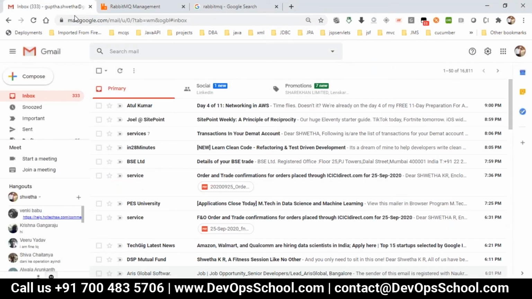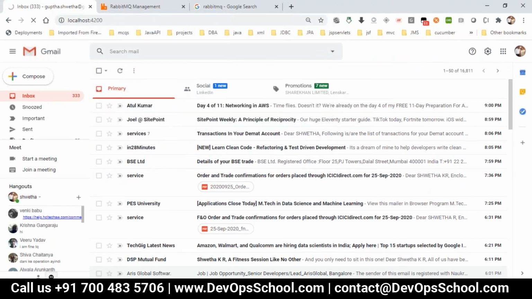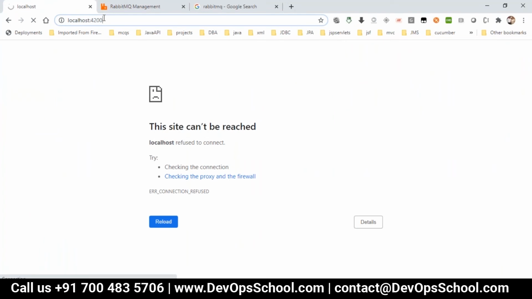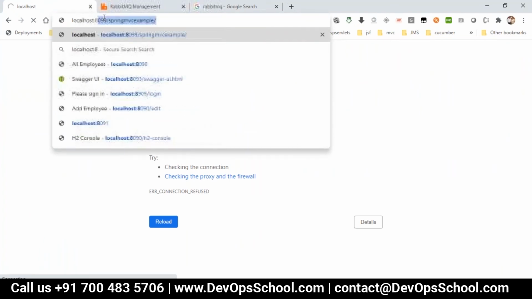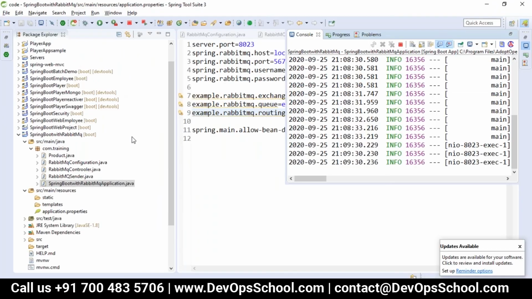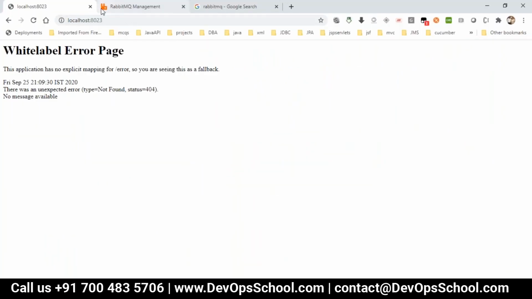My application port number is 8023, which I'm calling with my controller where to send the message, which is example slash producer.